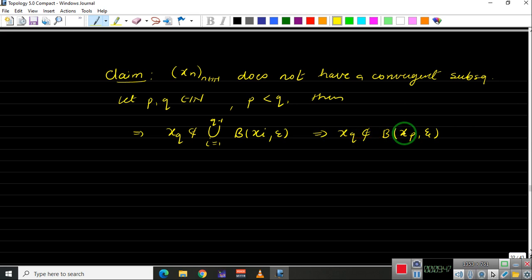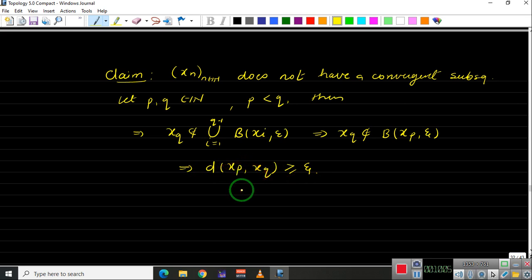This will belong to this ball if and only if the distance between xp and xq is less than epsilon, and this is not the case here, which means the distance between xp and xq is greater than or equal to epsilon. What does that mean?